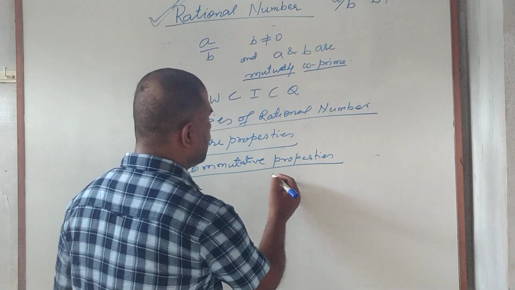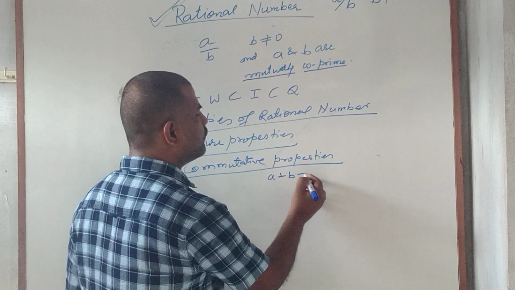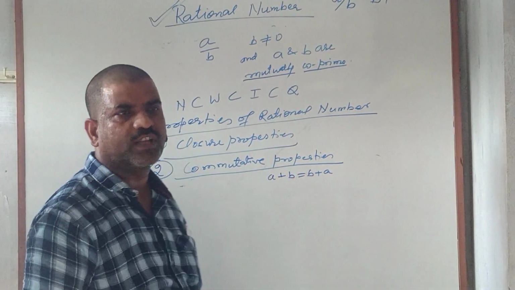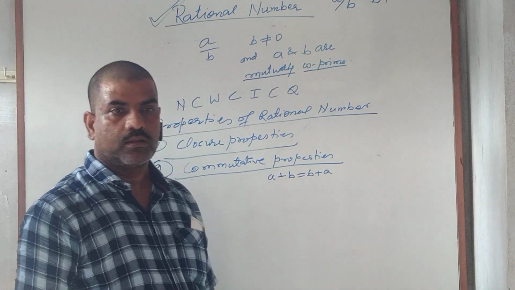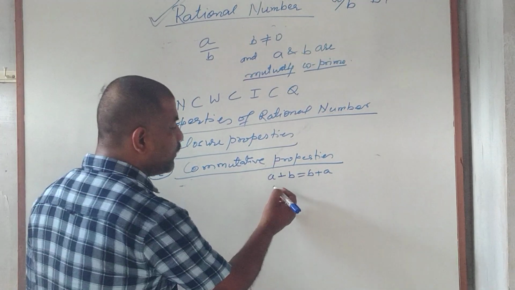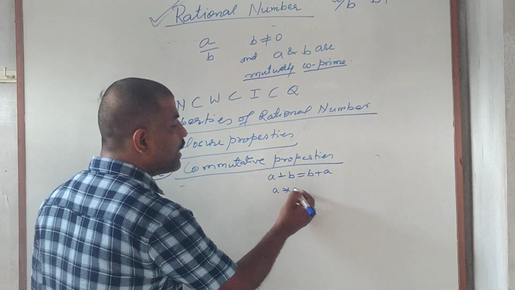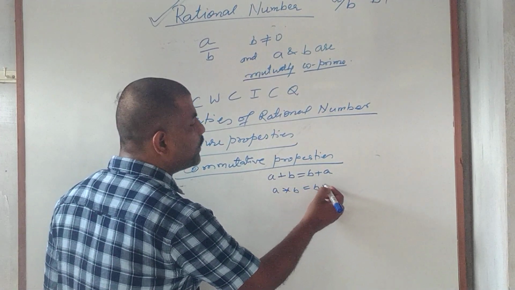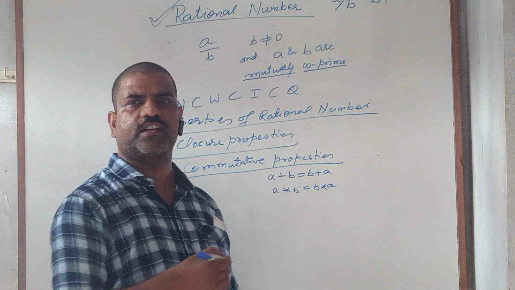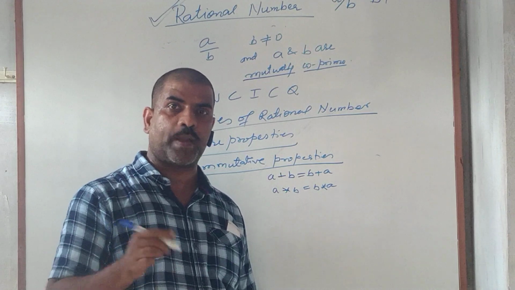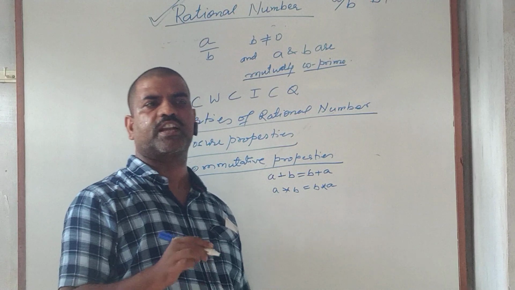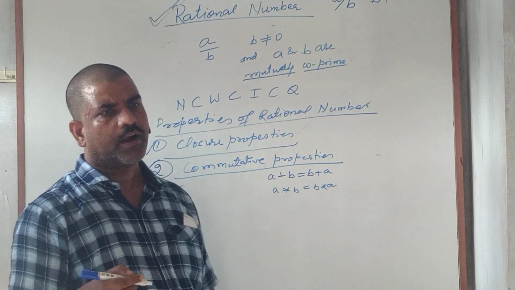So we can write a plus b must be equal to b plus a. Means if we change the place of the two rational numbers for adding, the result is the same. Therefore it will not affect the result. Similarly for multiplication also, if we take a into b, then this must be equal to b into a. So from here it is clear that the set of rational numbers is commutative with respect to addition and multiplication, but not with respect to subtraction and division.